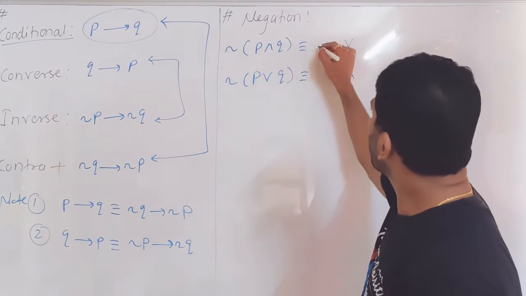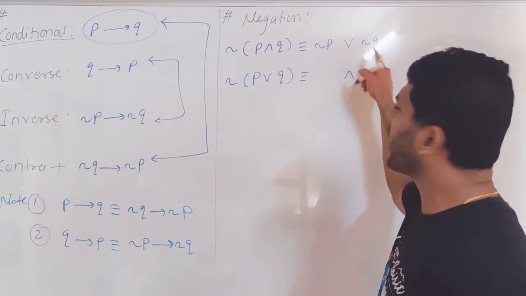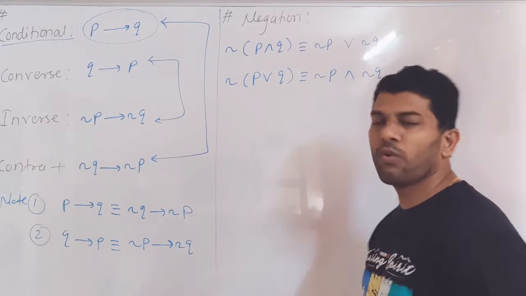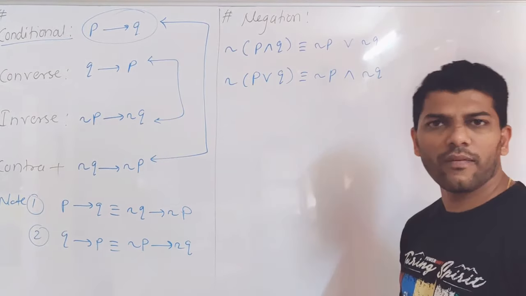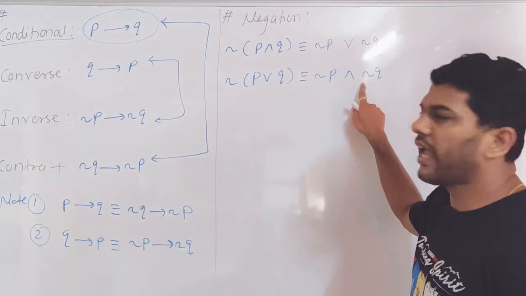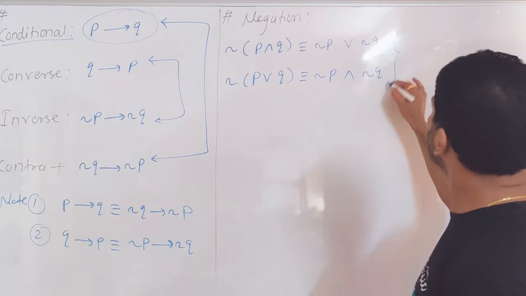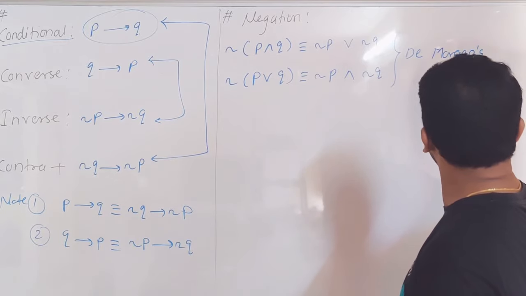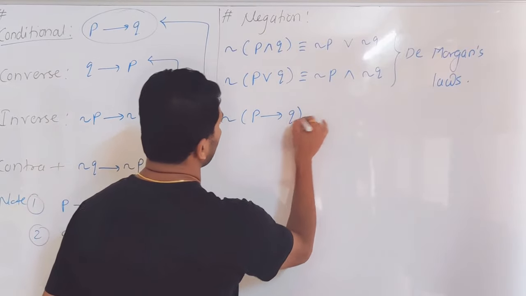And please apply individual negations. So negation of P or negation of Q. In this case, it's negation of P and negation of Q. These two are called De Morgan's laws. Okay, then the next negation is negation of P then Q.